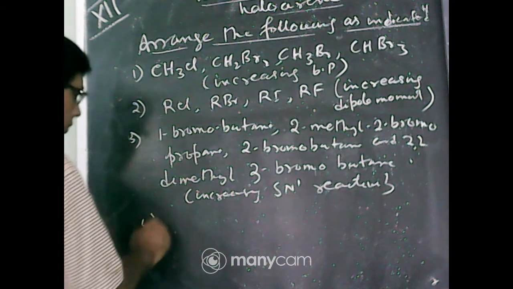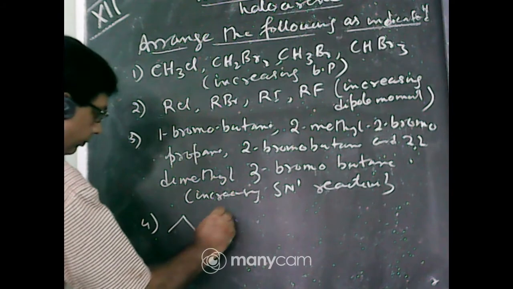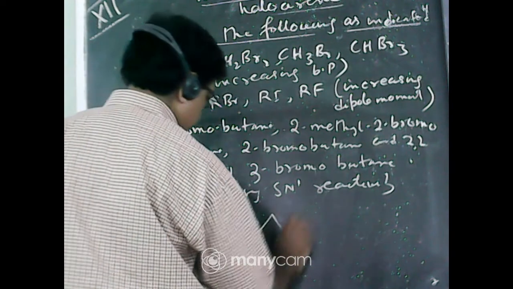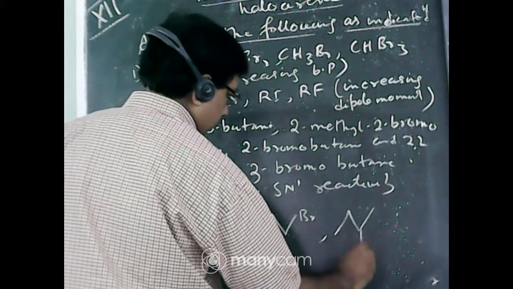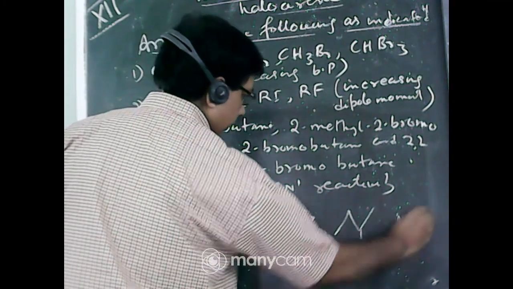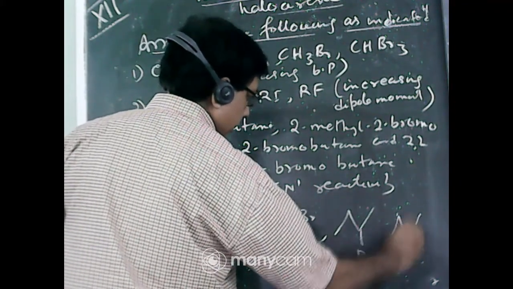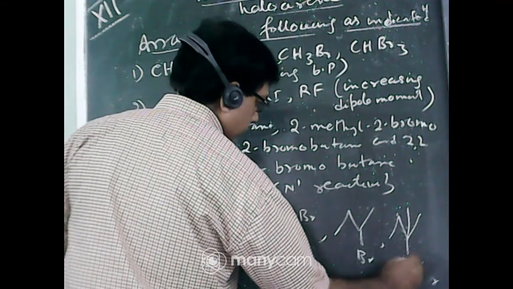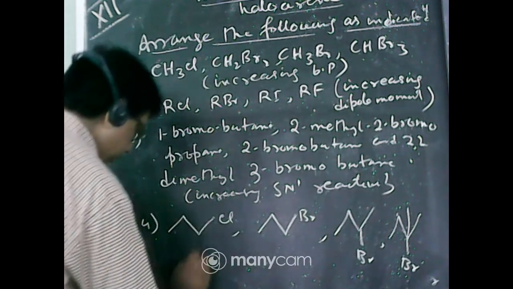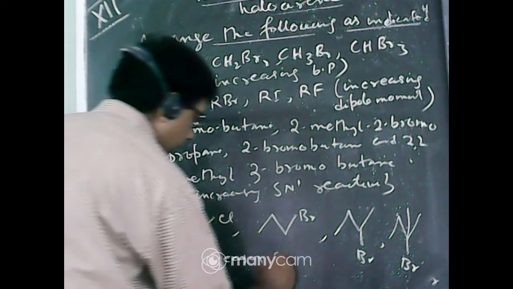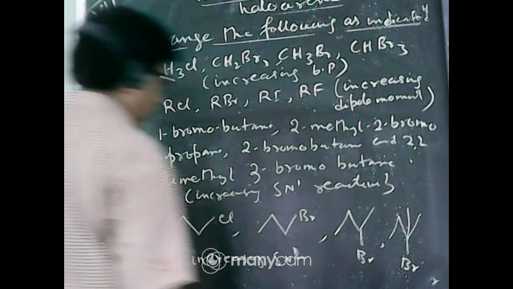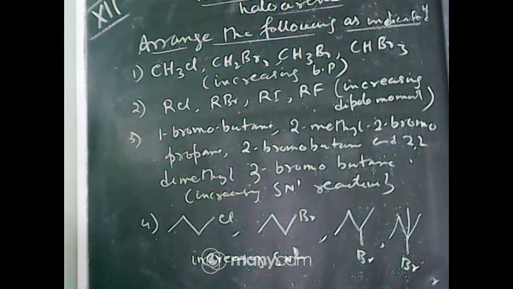And number 4: Cl, Br, increasing SN2 mechanism. So arrange them as indicated here.